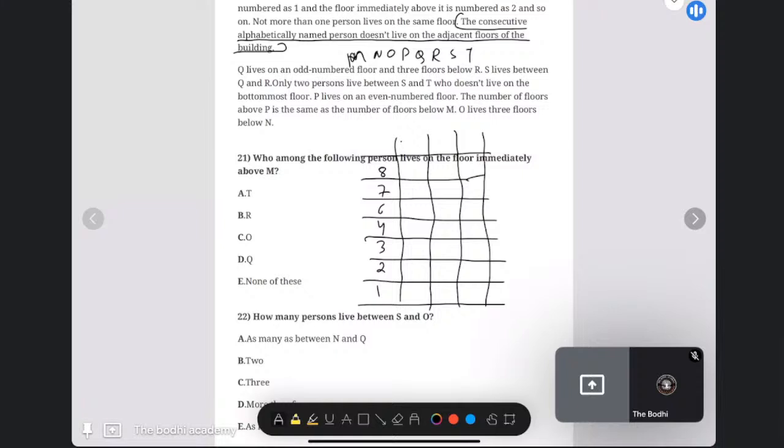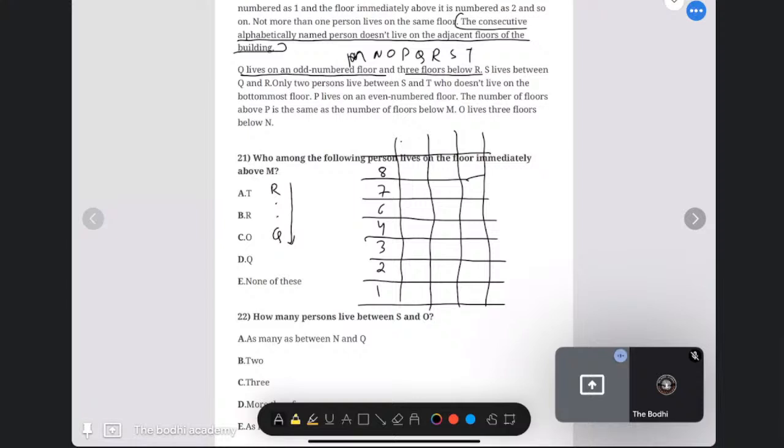Okay, three conditions I have drawn irrespective of the... Let's see. Now Q lives on an odd number floor and three floors below R. So Q is living three floors below R. That means a two-floor gap between R and Q. And Q is living on an odd number.